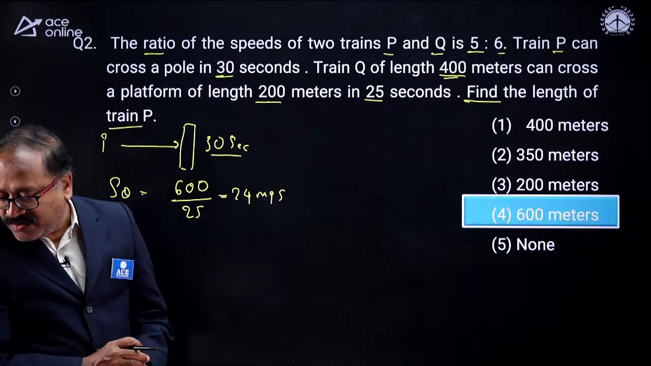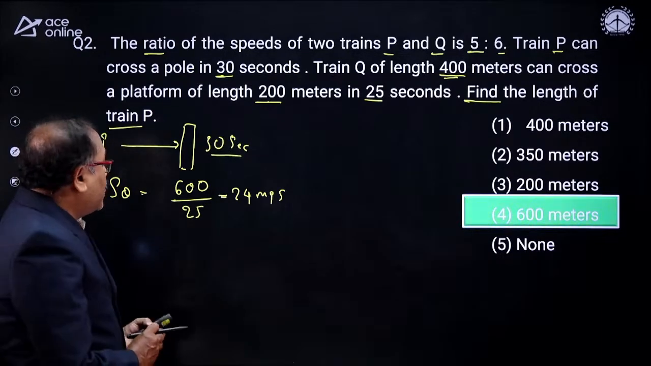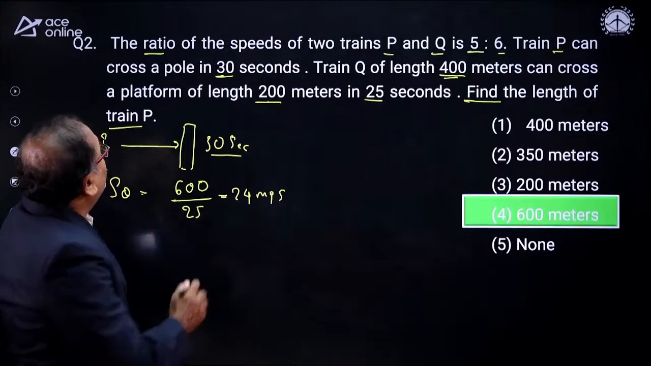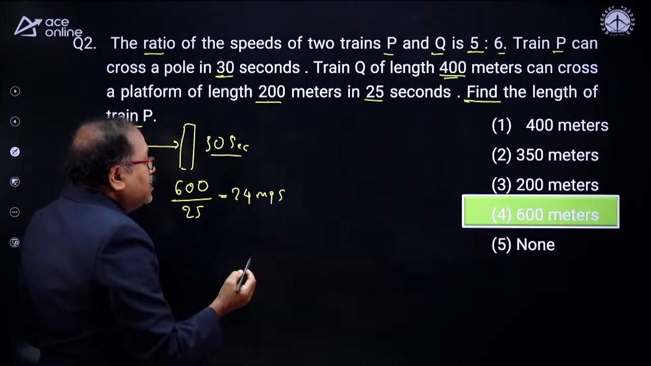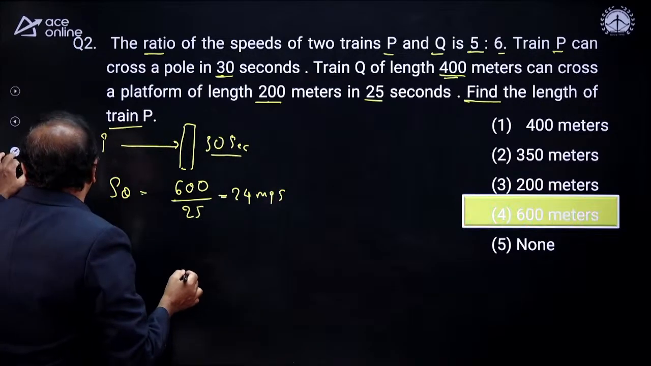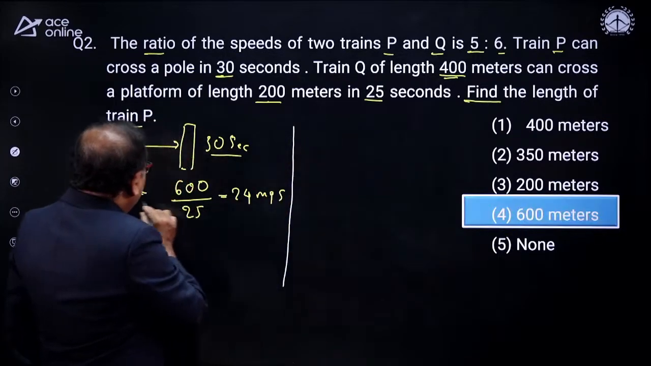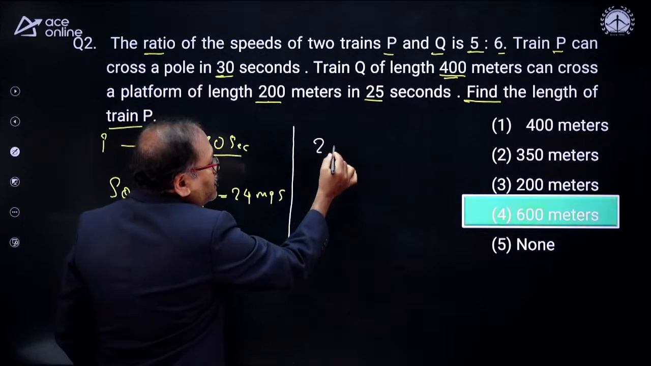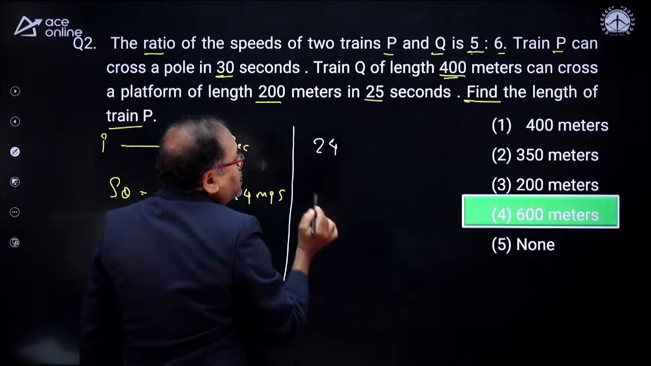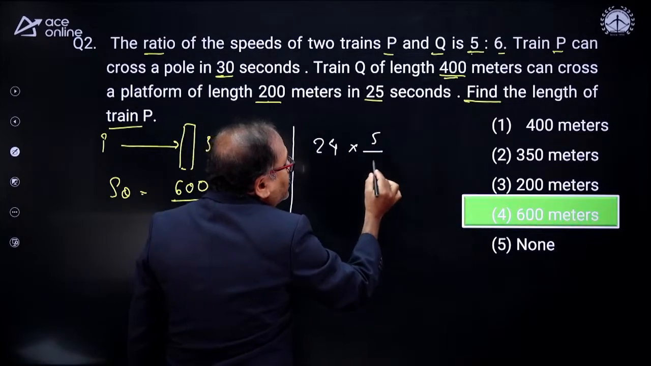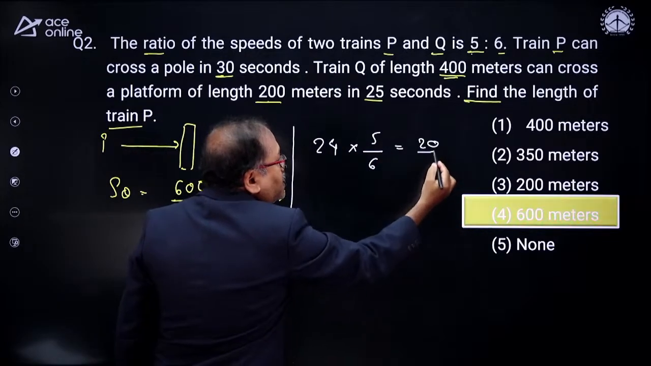So how do we find out the speed of P? Can we get the speed of P? I already know the speed of Q, and we know the ratio of the speed of P to the speed of Q. So let's find it out. From here onwards my solution starts, which I am writing with a white ink. The speed of Q is 24. Then what will be the speed of P? The speed of P is 5 parts, this is 6 parts. So I will find 5 parts over 6 parts. And 6 4 is 24, 4 5 is 20. Yeah, done.